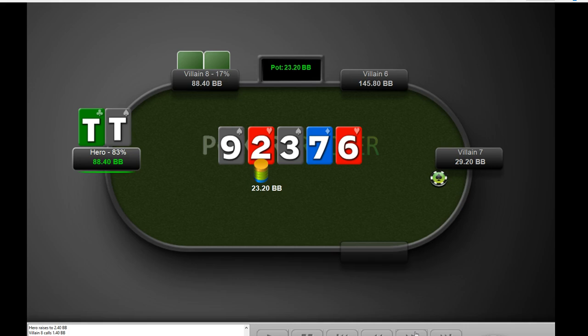Maybe he rivered a straight. These things are possible. We can't just shove all in, for example, for a massive overbet. That means we're not going to have over 50% equity against our opponent's calling range still. We'll probably generate a ton of folds, so it might end up not being that bad in terms of expectation, as we've seen, but it's not going to generate the highest expectation, and that's what we're interested in.